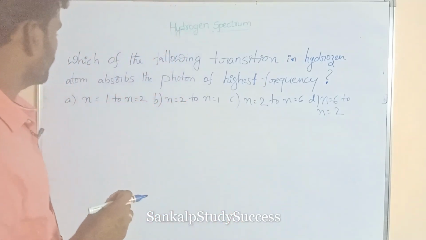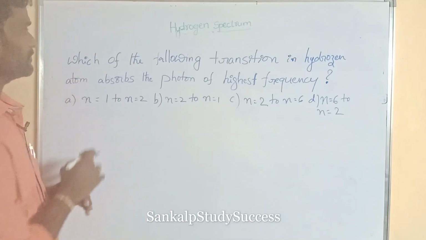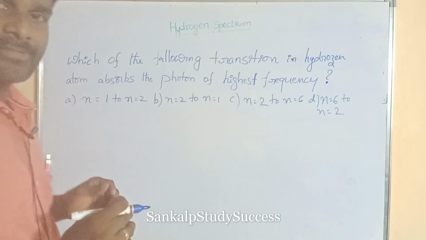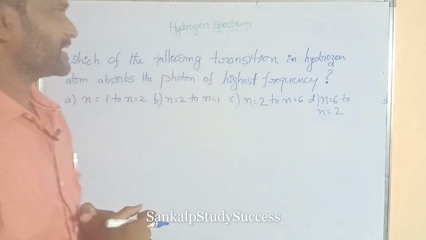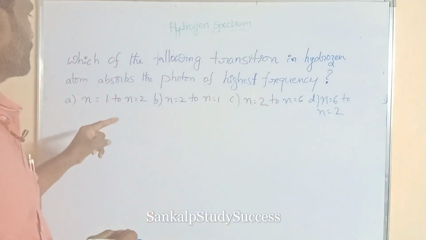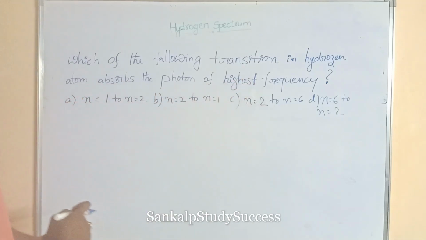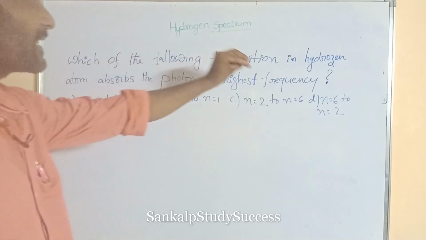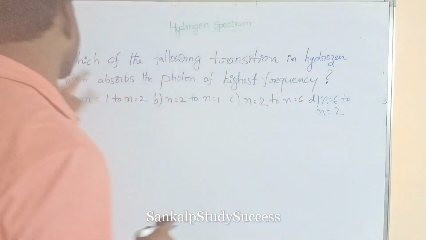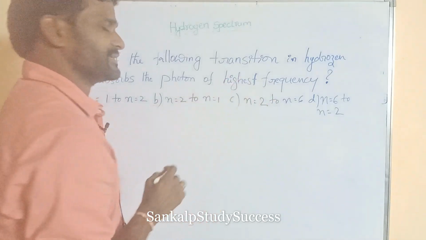So I am going to explain another sum. Which of the following transitions in a hydrogen atom absorbs the photon of highest frequency? Once again, which of the following transitions in a hydrogen atom absorbs the photon of highest frequency?